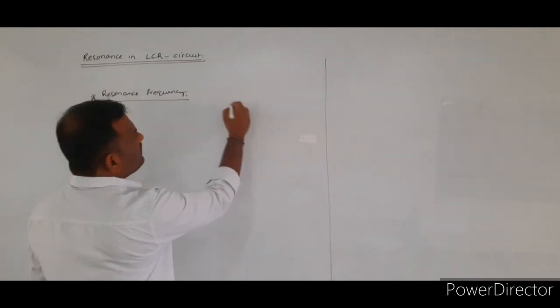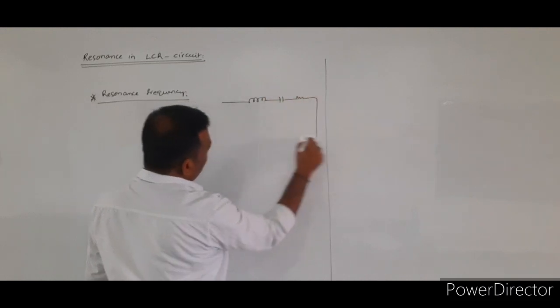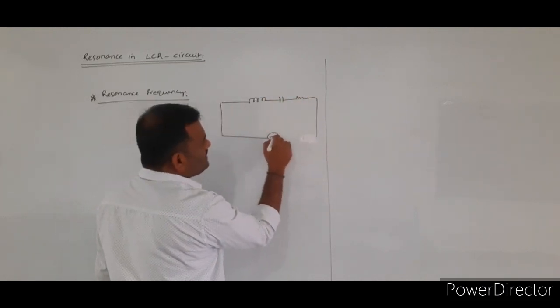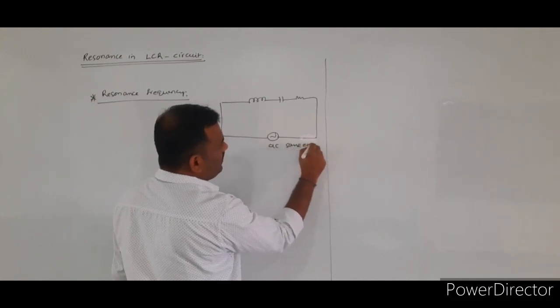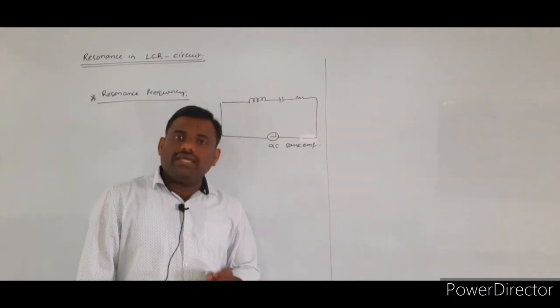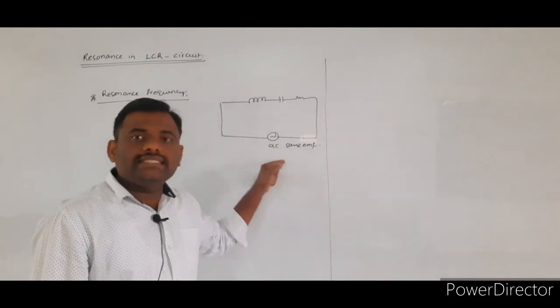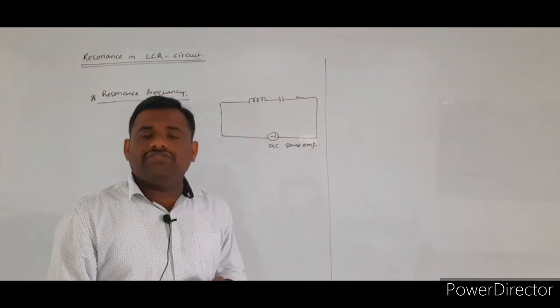If you consider the LCR circuit, we consider an AC source of EMF. In the AC source of EMF, if you change the frequency of the AC source,